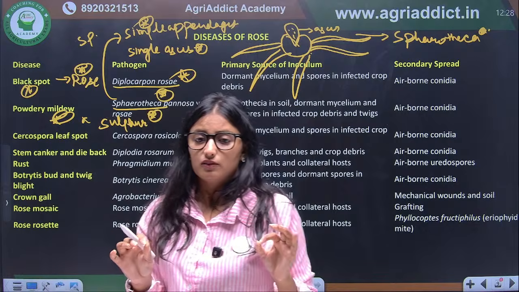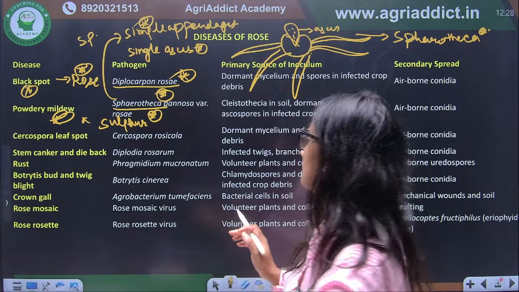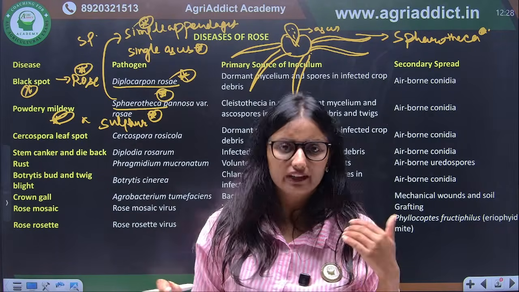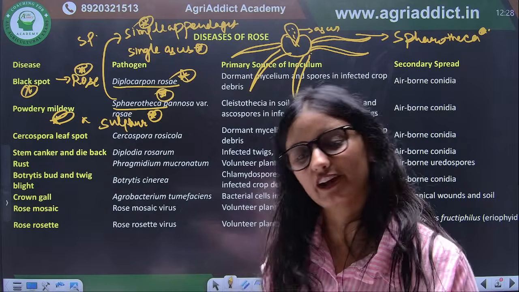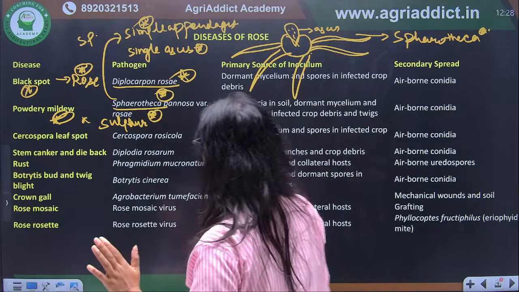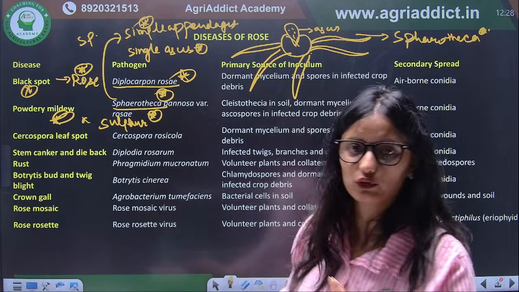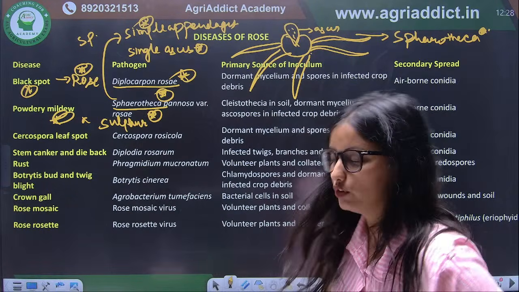But in case of cucurbit powdery mildew, we are not using sulfur. We are using dinocap. Why are we not using sulfur? Due to phytotoxicity. Very good, cucurbits is the correct answer. Dinocap is the correct answer.